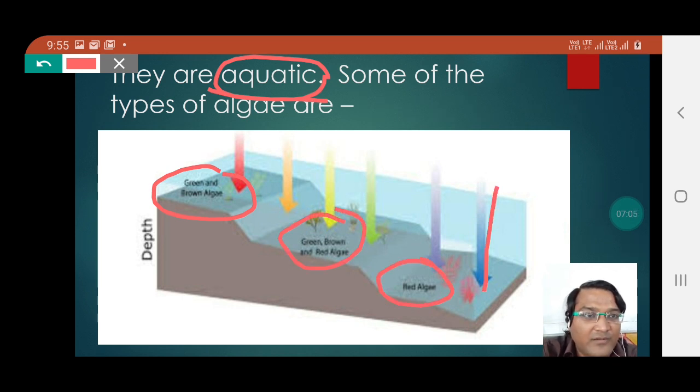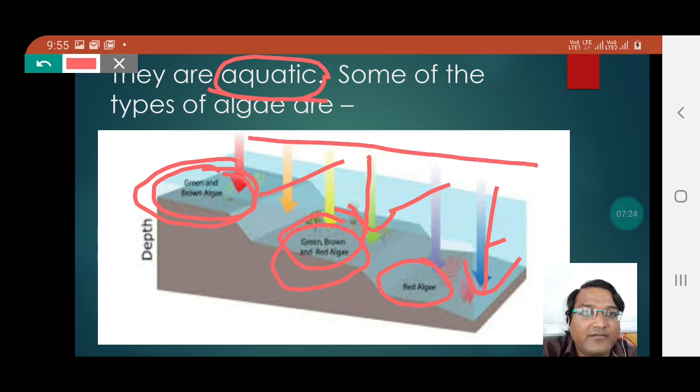At the extreme bottom you can find the red algae. At the intermediate level you can find the green, brown algae. And at the extreme superficial level you can find green and brown algae. So at different levels you can find different types of algae, but it has to be understood that algae mostly remain present inside the water.